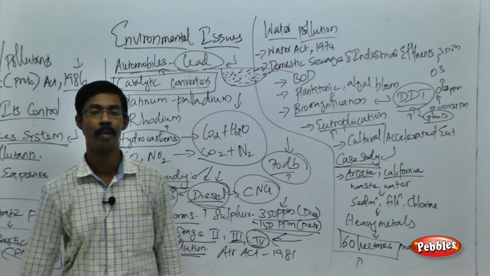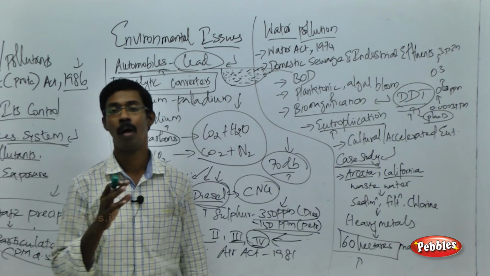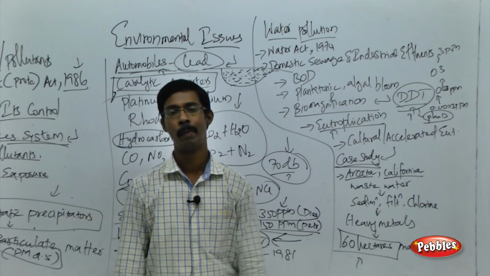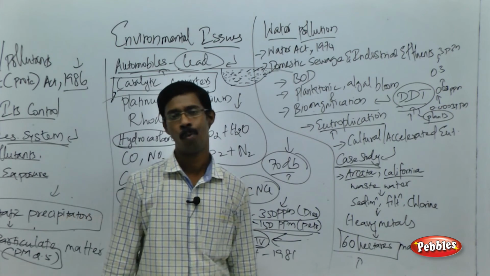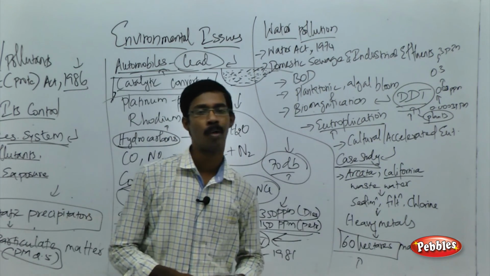In that way they are treating the wastewater to remove all impurities, and the water released from the marshland is pure and fit for human consumption. This is the point you have to remember about the case study for water pollution.